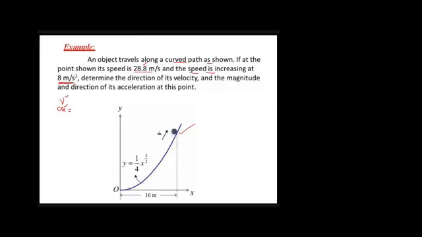Okay, what are they asking? Determine the direction of its velocity and the magnitude and direction of its acceleration. If you recall the very first few classes of our course, engineering statics, if we were asked in a question to find the direction of a vector, what we used to do, if this is the vector, for direction we used to find its angle with the positive x-axis.